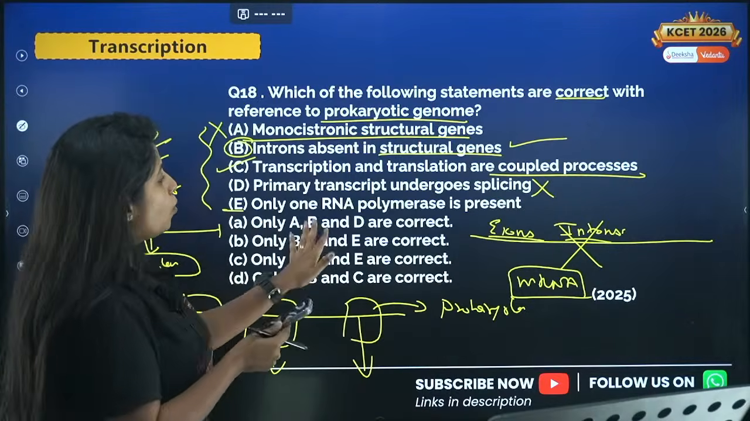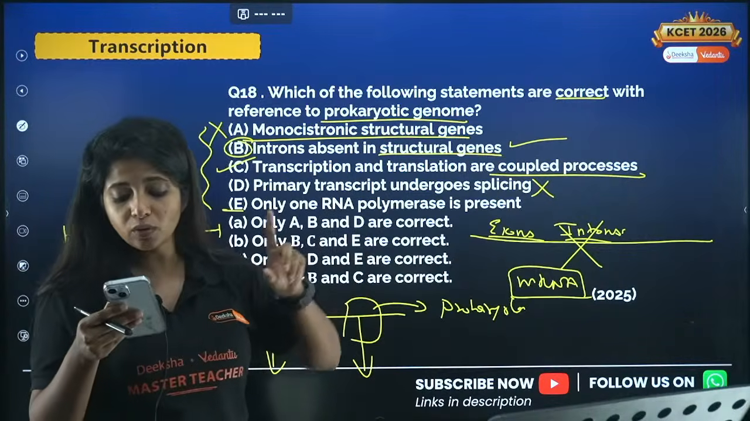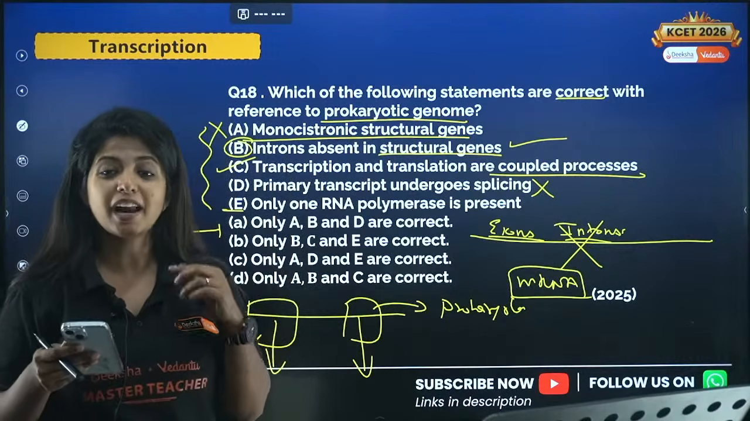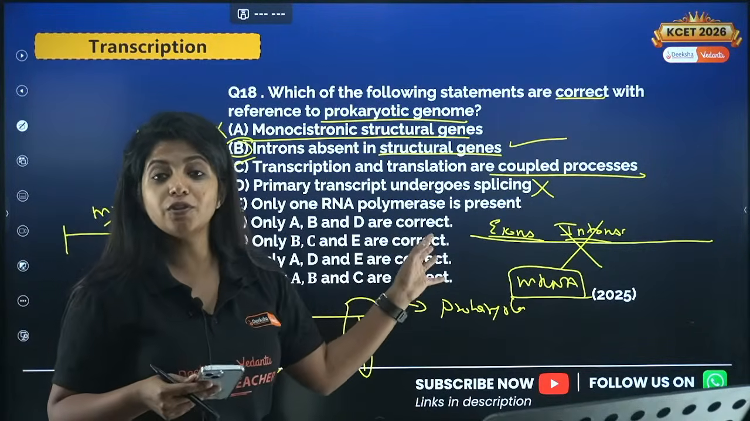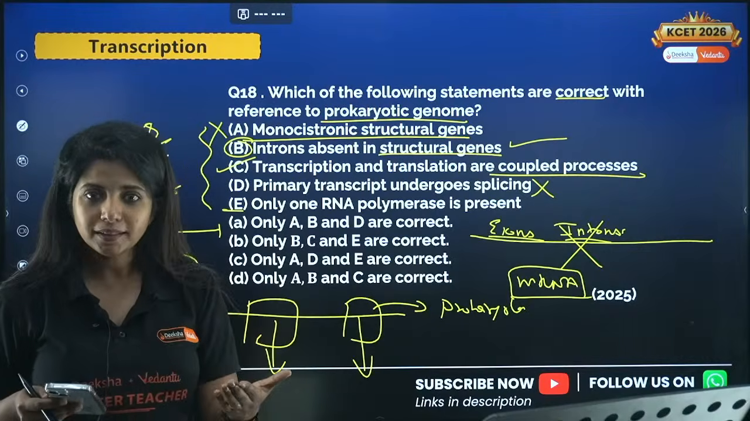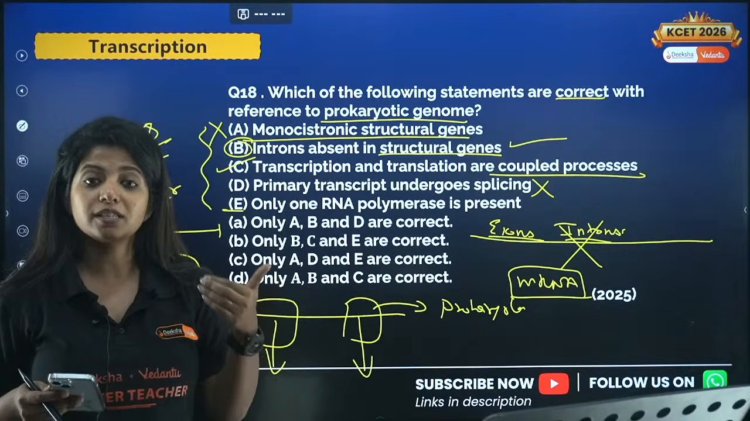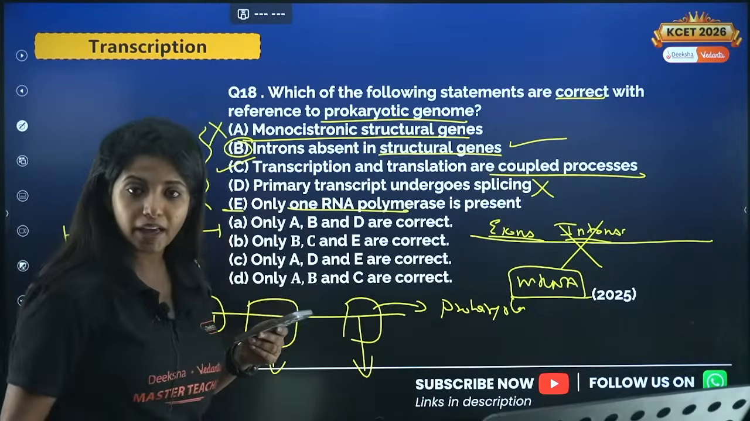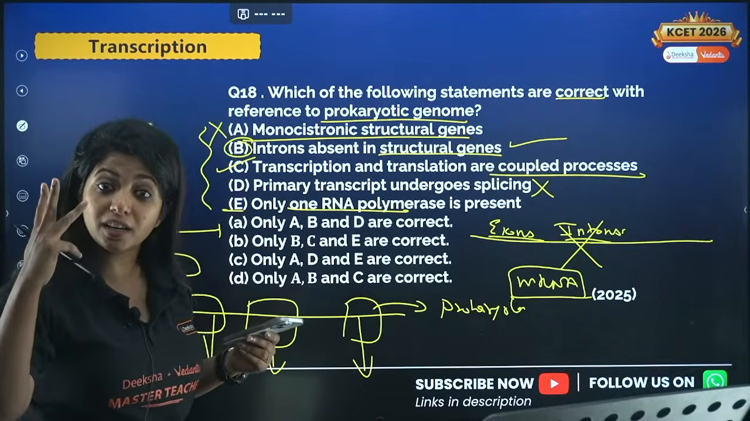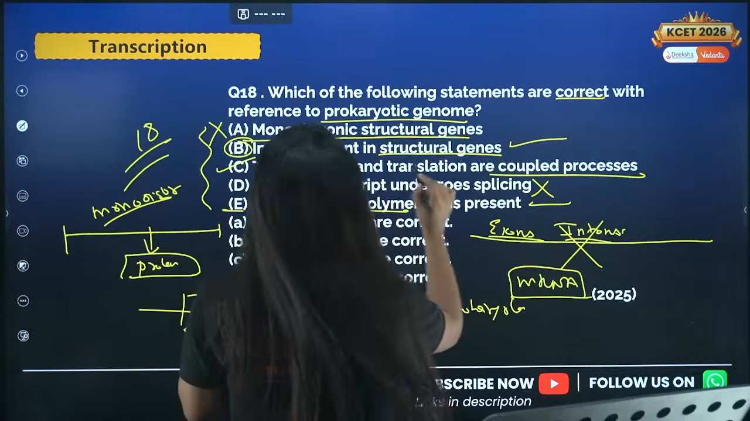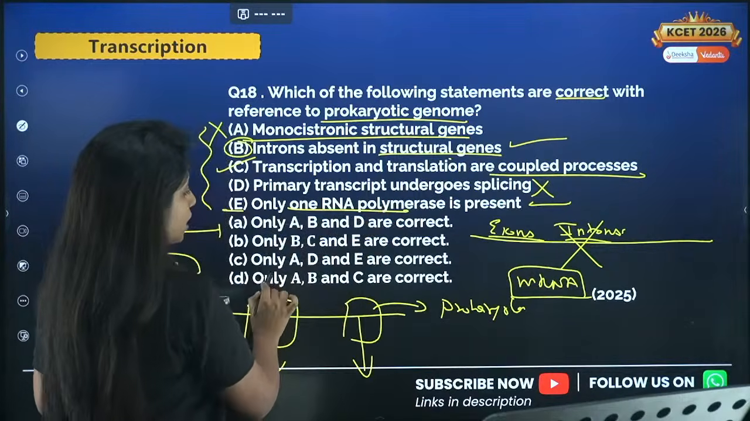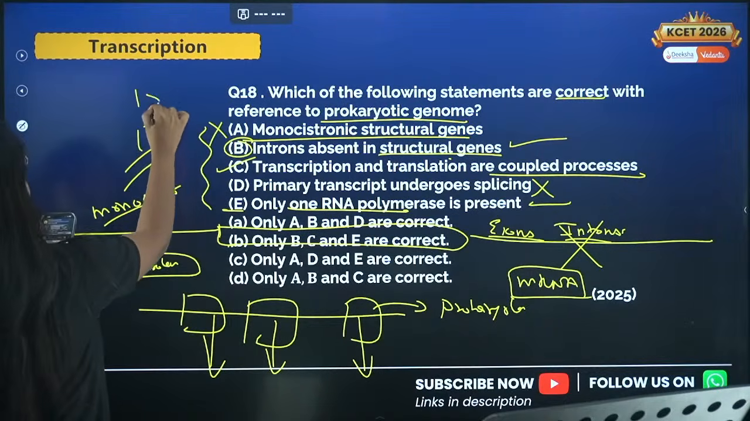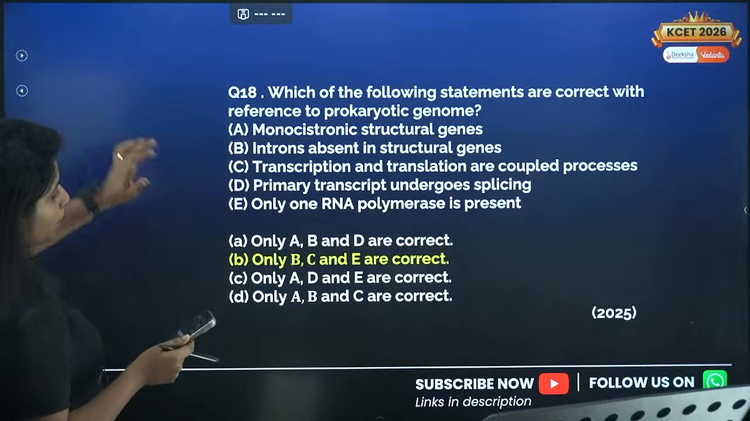What is statement E? Only one RNA polymerase is present. Do you think only one RNA polymerase is present? RNA polymerase is the one that helps in the process of transcription. From DNA, it makes the RNA. And only one is there. Yes, in prokaryotes, only one is there. In eukaryotes, there are 3 of them. Remember that. So I'll say B, C and E options are correct. So yes, you were correct when you said that. The 18th answer is B. Super good.